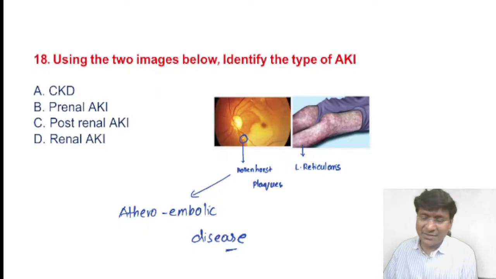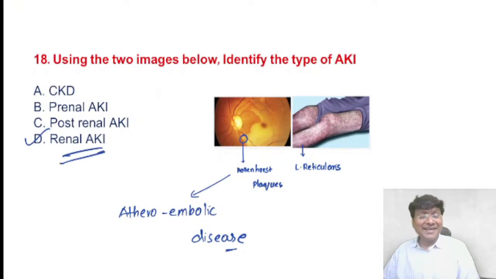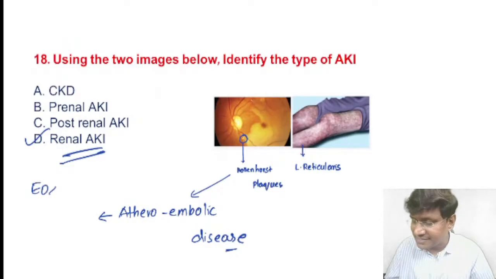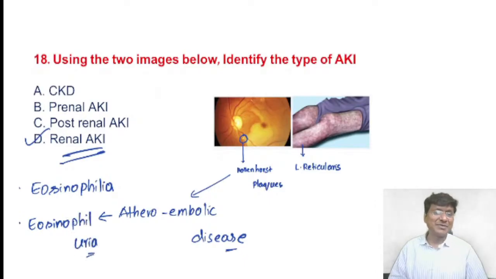What type of acute kidney injury will it cause? It will cause the renal type of acute kidney injury. How will you confirm atheroembolic disease? You will be able to confirm it by the presence of eosinophilia as well as eosinophiluria. It is not the pre-renal type of acute kidney injury.